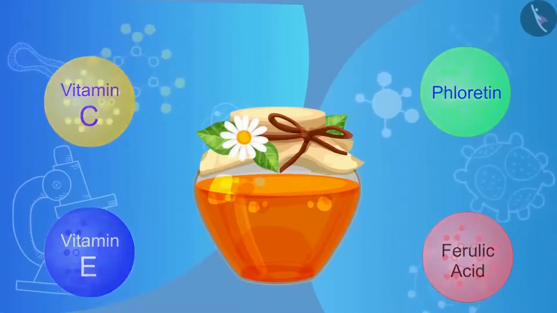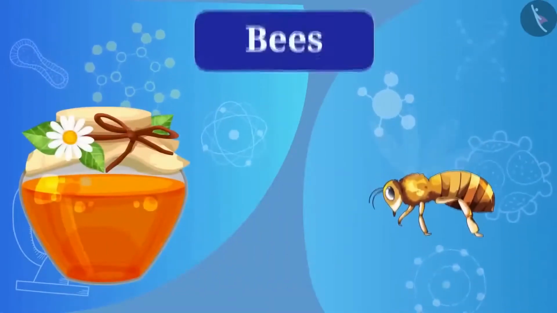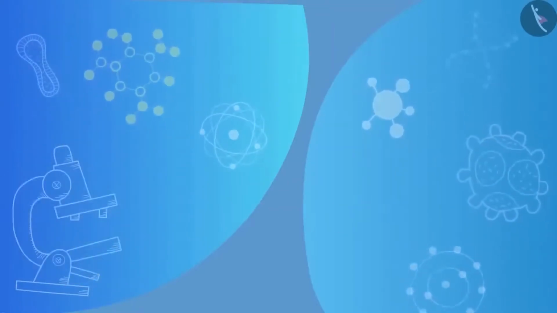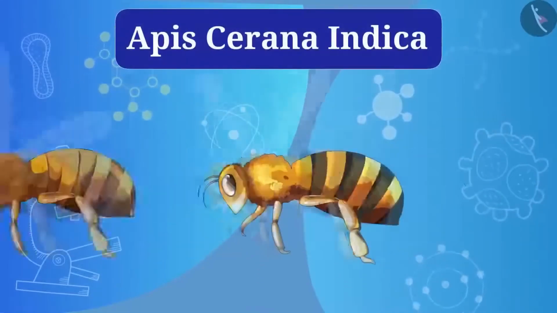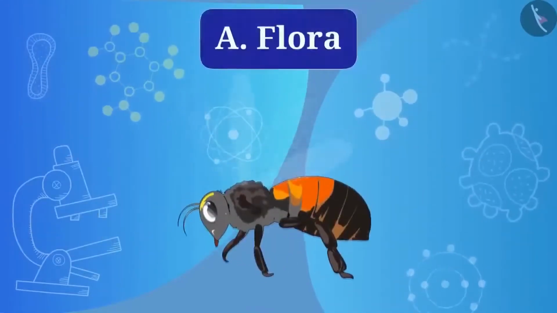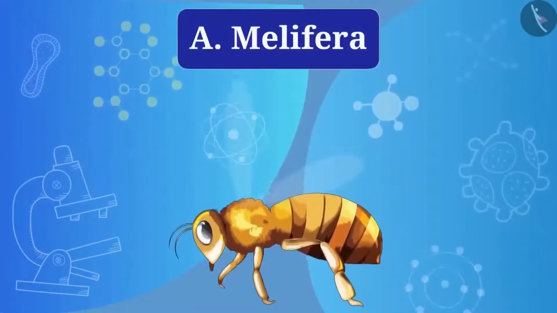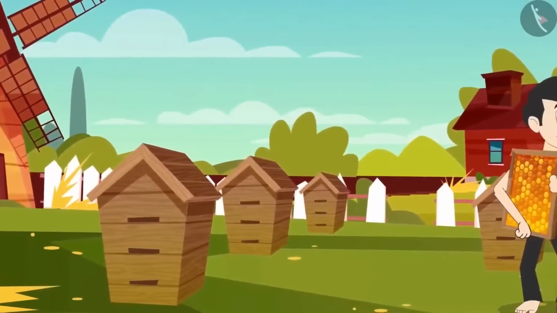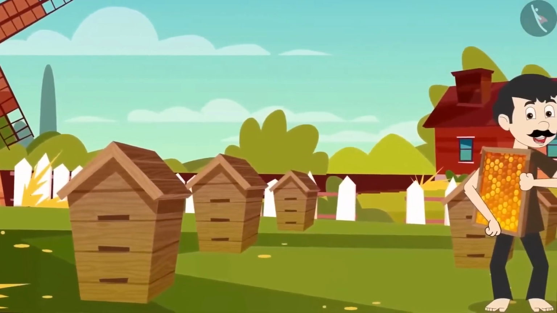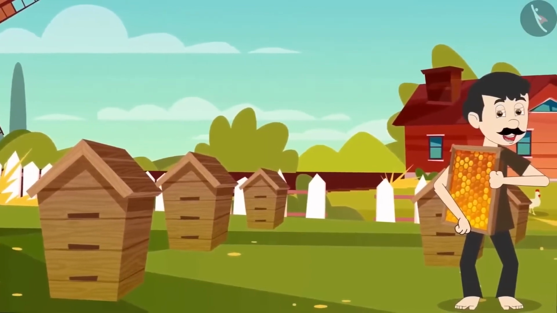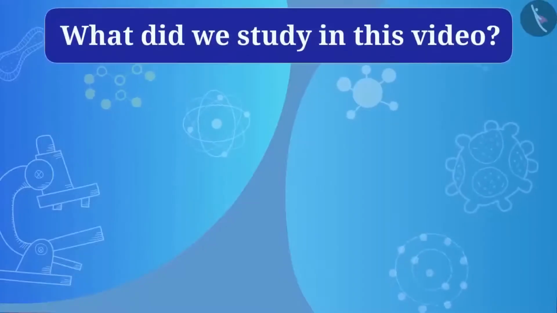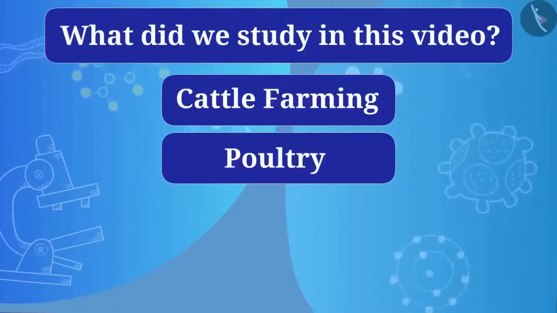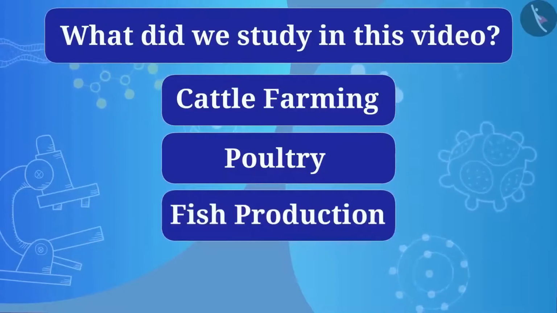In order to increase the production of honey, like other animals, bees are also taken care of. Different types of bees are used in this, such as Apis cerana indica, Apis dorsata, Apis florea, and Apis mellifera. So friends, since beekeeping requires less investment, farmers also consider it as an additional source of earning. So what did we study in this video? Cattle farming, poultry, fish production, and beekeeping.